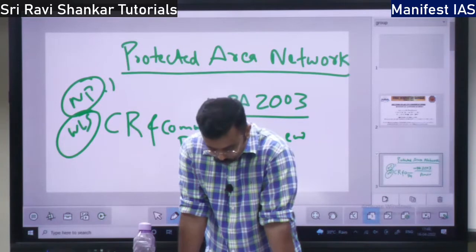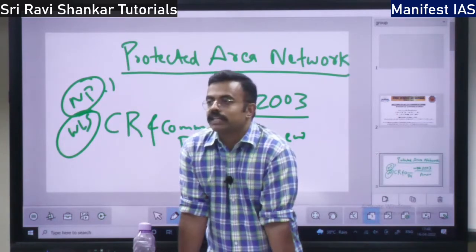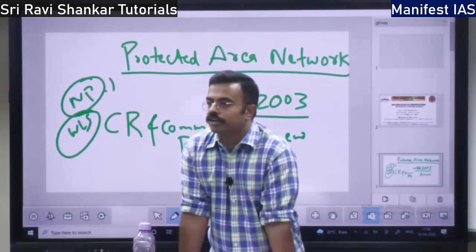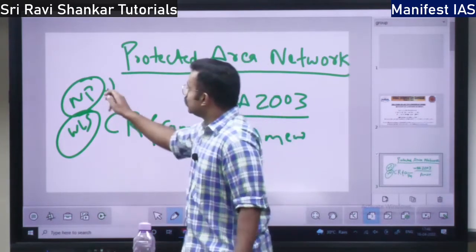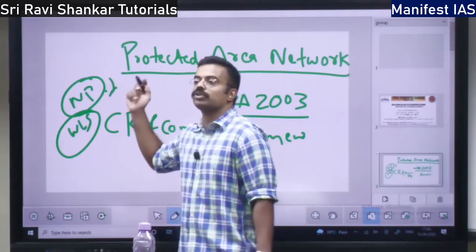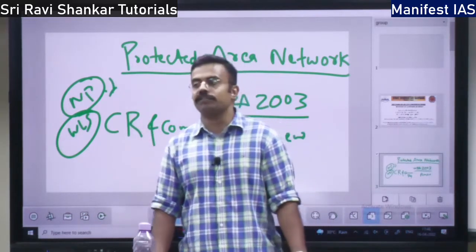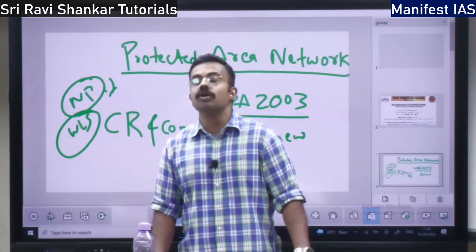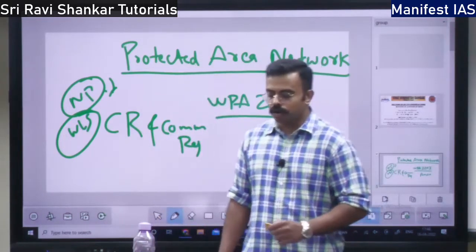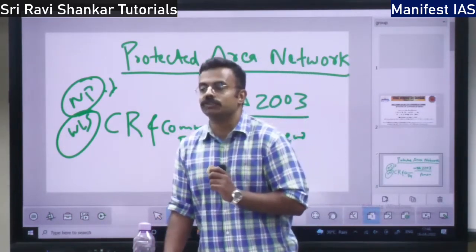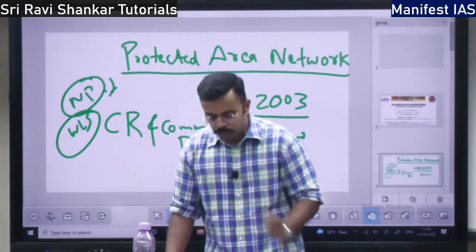So that is the conservation reserve. State government area is set aside for protection. Because this is a sanctuary, we need some other area. So revenue land is set aside for protection. That is a conservation reserve. Who manages this conservation reserve? There is a committee called the Conservation Reserve Management Committee, right?